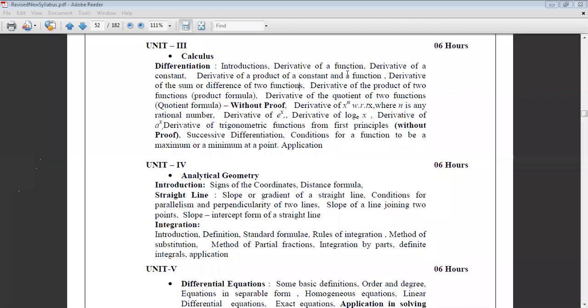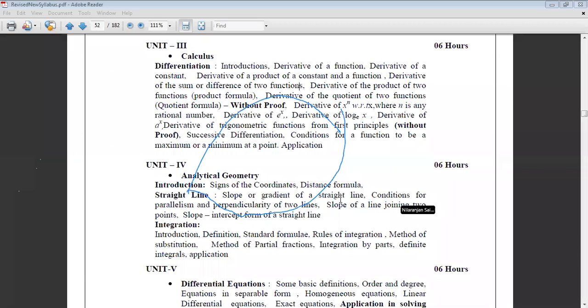Again, science stream students will benefit easily, because differentiation you have already learned in class 11 and 12. For arts and commerce students, most of the students are from the science stream, so you will not face much of a problem. Then unit 4